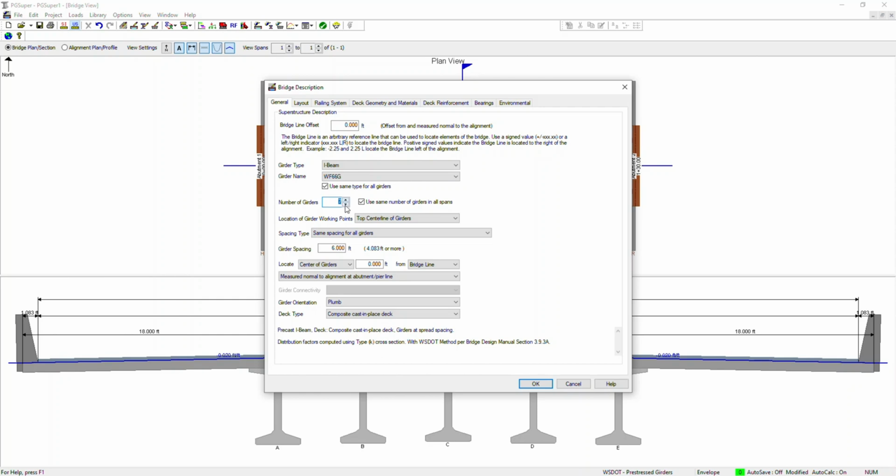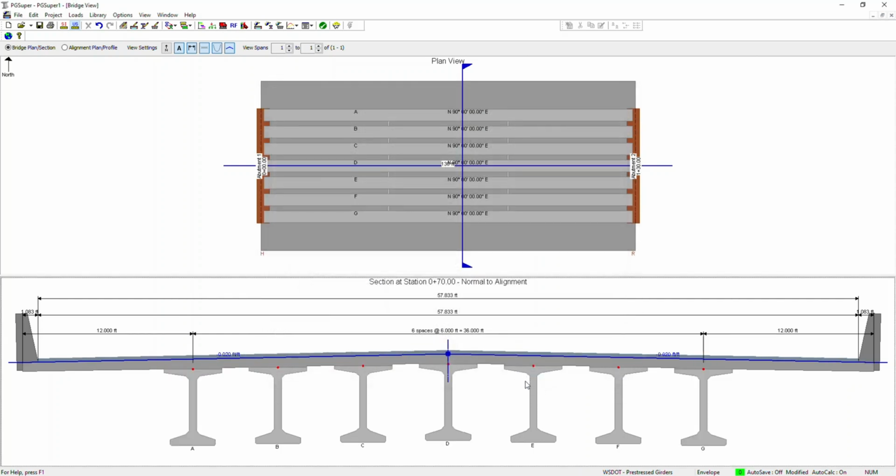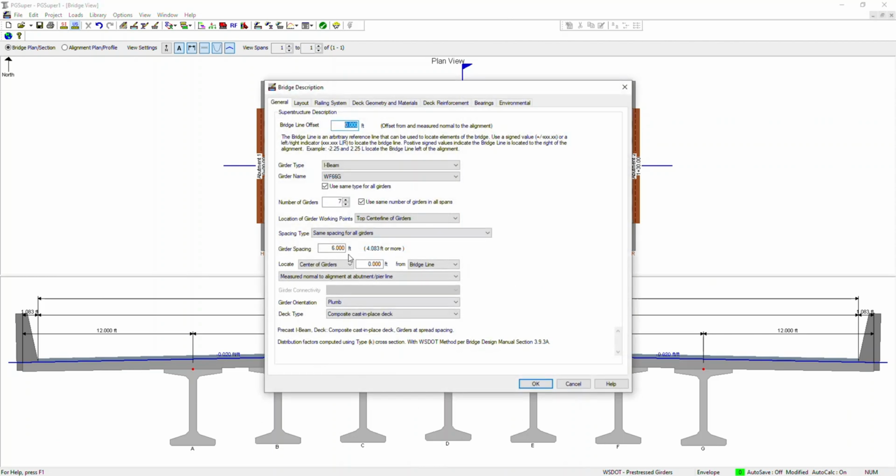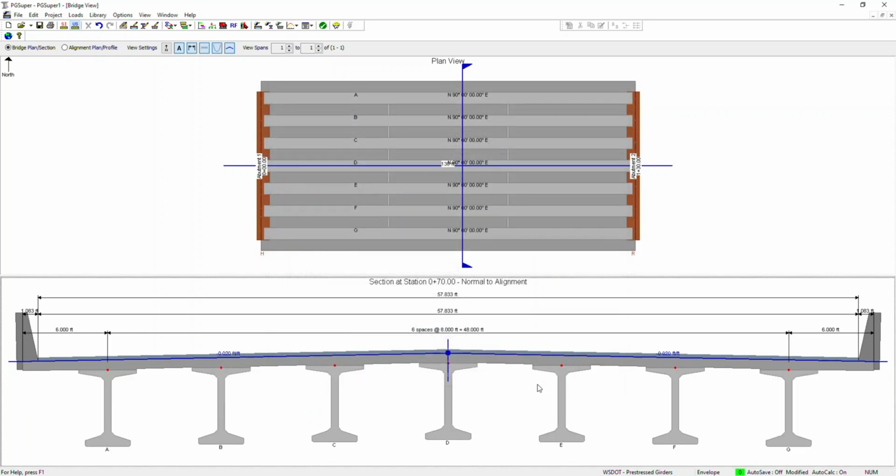Let's say girders number 7, and they will just get rearranged. And you can increase the spacing to, let's say, 8, and you can have this kind of arrangement. So it's like playing around to get to your final desired cross section.